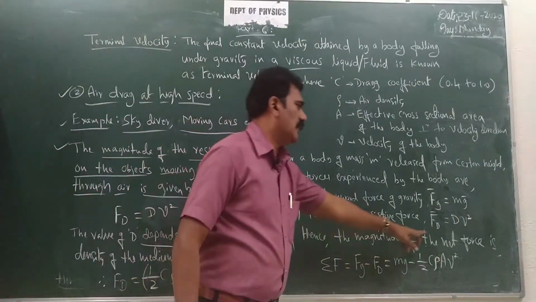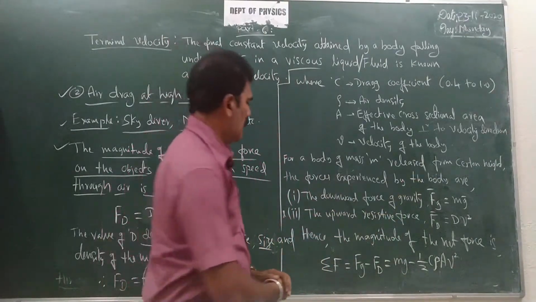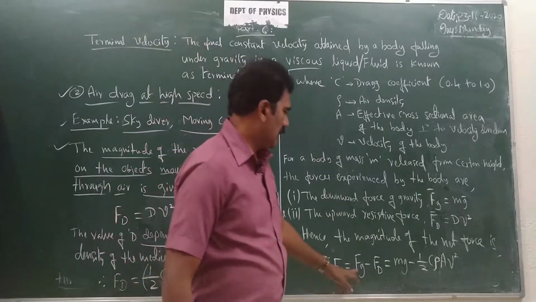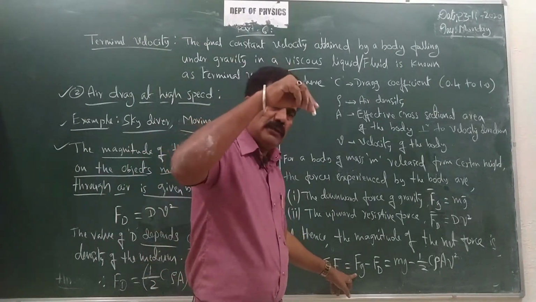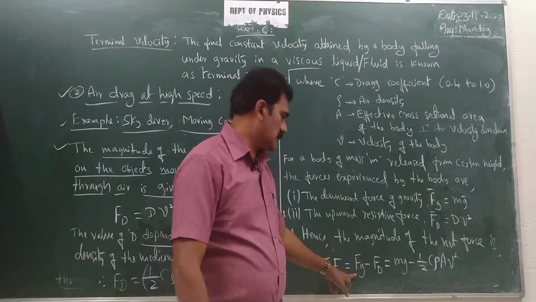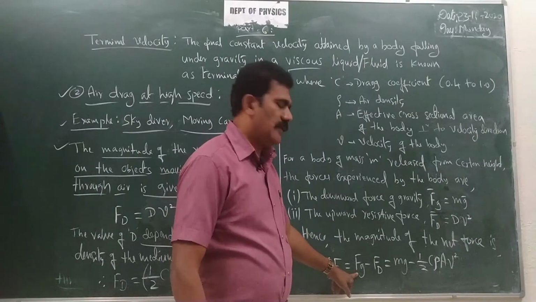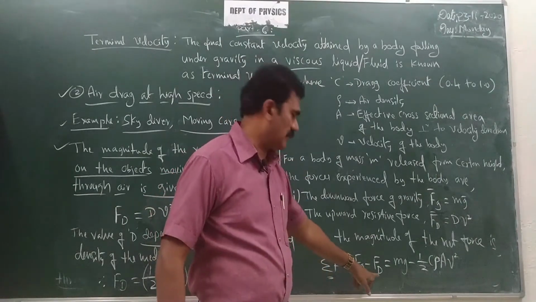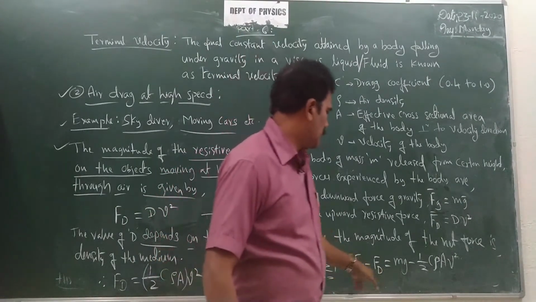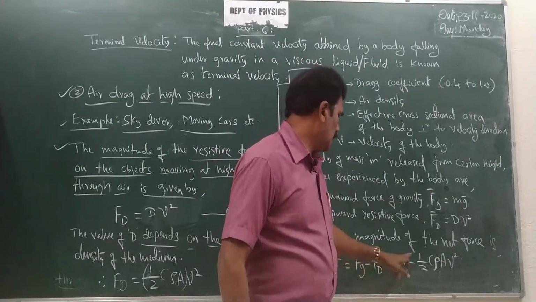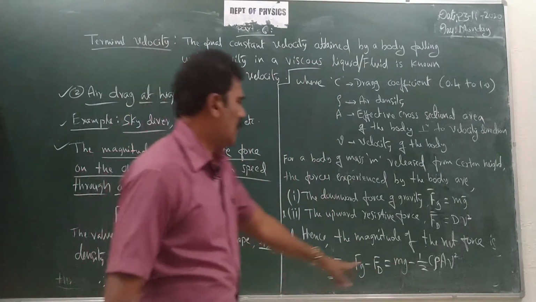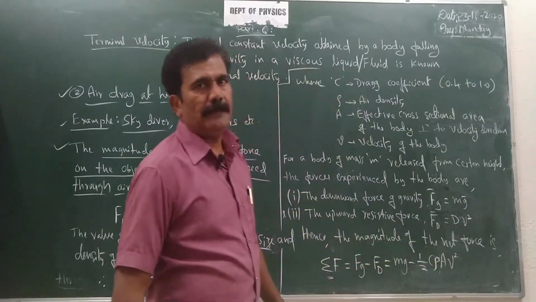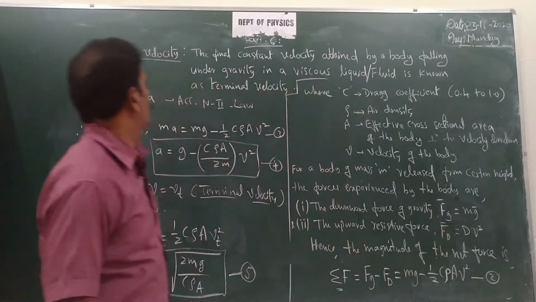Hence the magnitude of the net force, sigma F, the total net force acting on the body for its motion, is given by Fg, because the body is moving due to the gravitational force first. So we consider that force first, Fg, and then it is opposed by Fd in the opposite direction, so you put a negative sign here, minus Fd. Fg is equal to mg and Fd is equal to half C rho A V square from equation 1. Clear? Let it be equation 2.